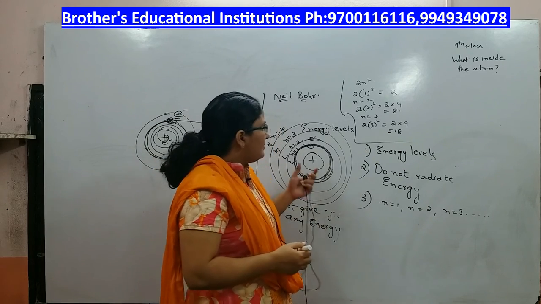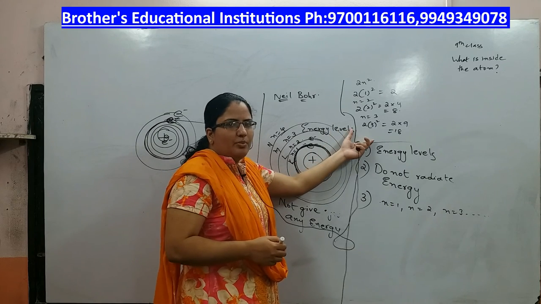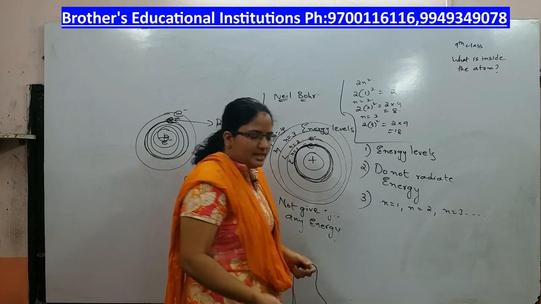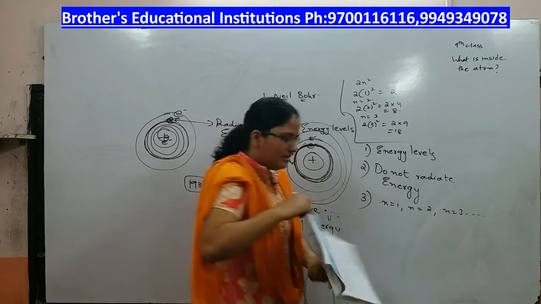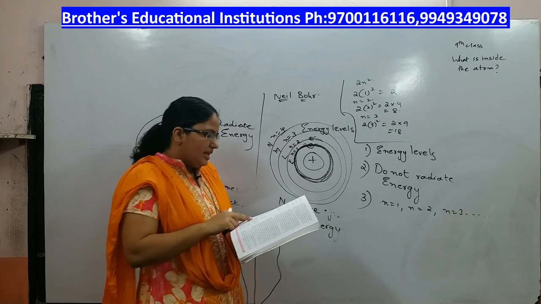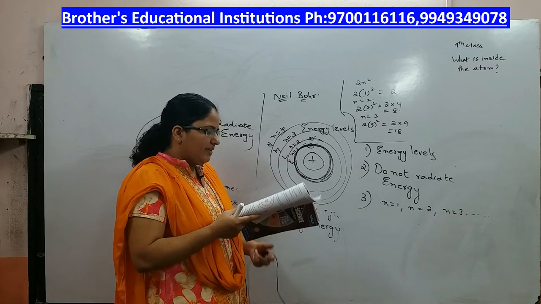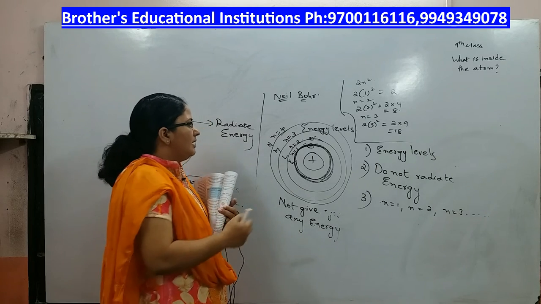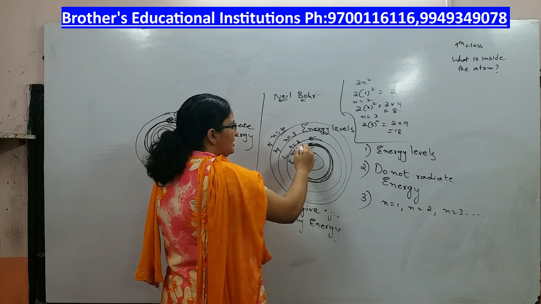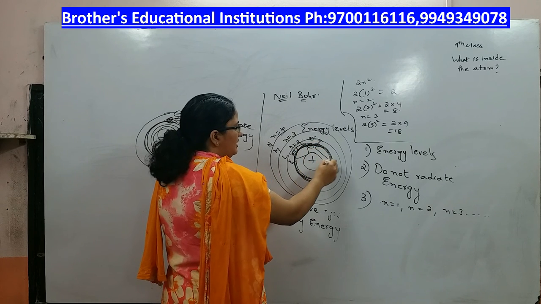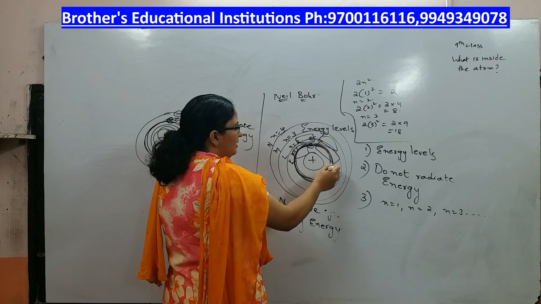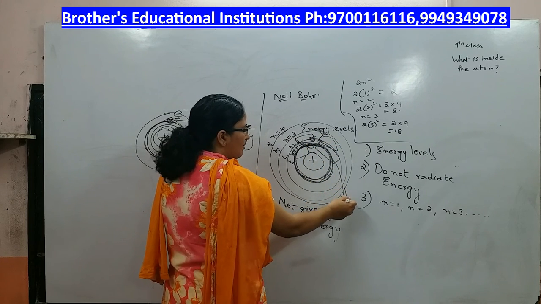This is the first rule put forth by scientists Bohr and Bury. Let us see the next rule. Energy levels of electrons are further divided into subshells. Each subshell can have a maximum of 8 electrons.